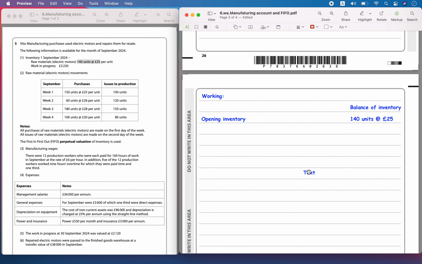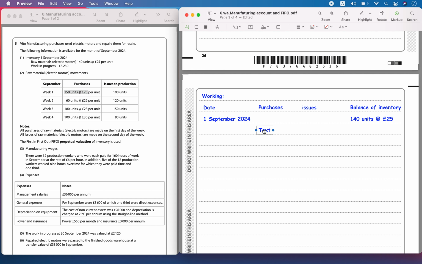Then you will have some purchases of inventory, and then there will be issues. Now this was in week 1. Let's write here the date, at the beginning of the week. So first, on 1st September 2024, the opening balance was like this. Then what happened was they purchased 150 units at 25.